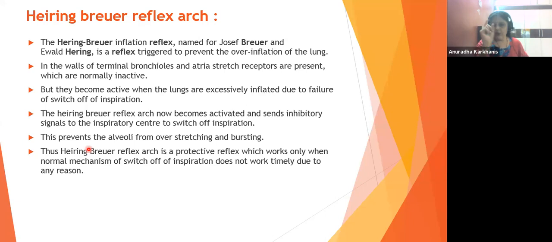So if the pneumotaxic center fails to switch off the inspiration, then this Hering-Breuer reflex arc will get activated by the receptors present. So understand, the Hering-Breuer reflex arc now becomes activated. It sends an inhibitory signal to the inspiratory center to switch off the inspiration. It's overdone. Stop it. बंद कर दो, button off कर दो, है ना? Thus, the Hering-Breuer reflex prevents the alveoli from overstretching and bursting. Therefore, कभी भी alveoli burst out नहीं होते हैं. वो burst out कभी नहीं होते हैं बेटा, because of this particular mechanism.